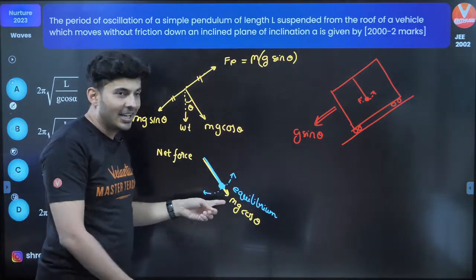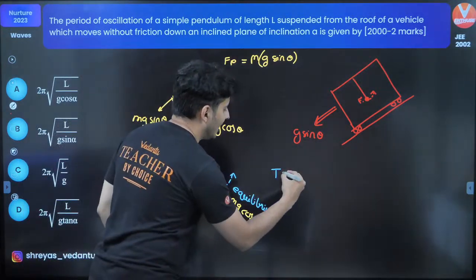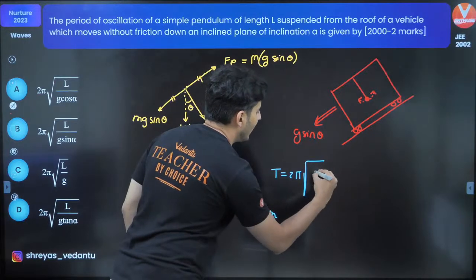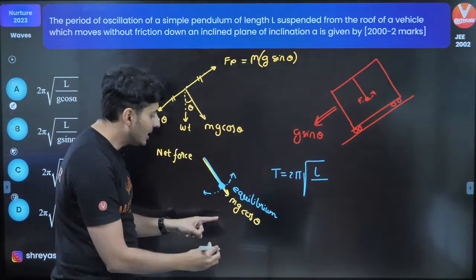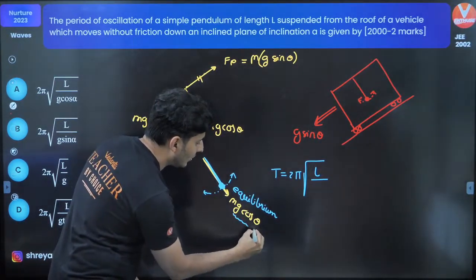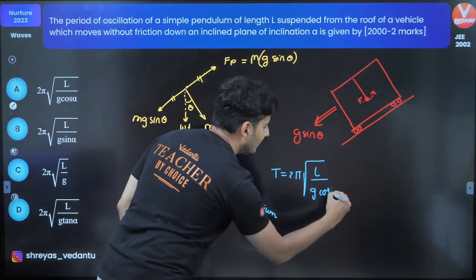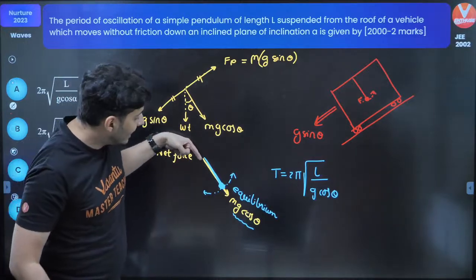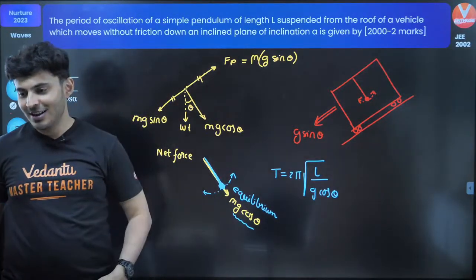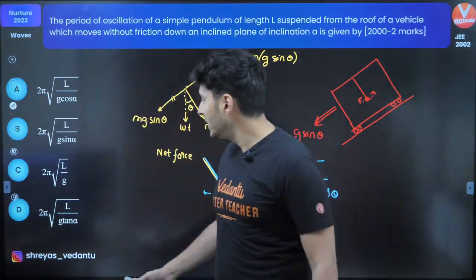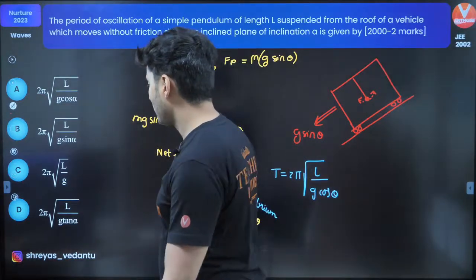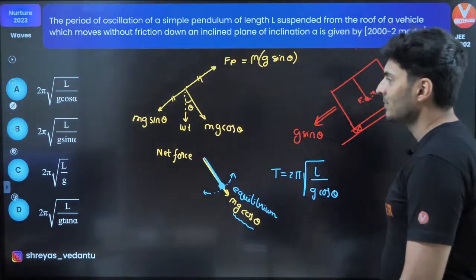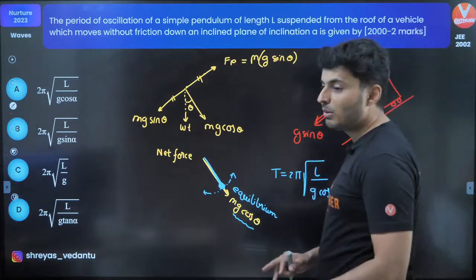So for that pendulum, the time period which is 2 pi under root L by g, here g is not g, g is g cos theta. So this is the time period. It feels gravity as g cos theta. Hence the answer should be, is it there somewhere? Yes, that's the answer. Option A. Brilliant question.